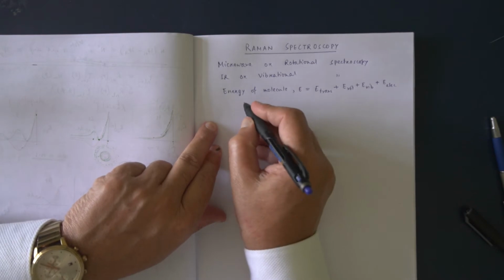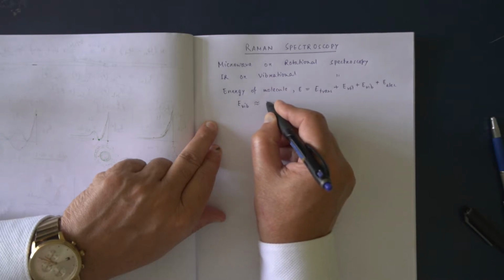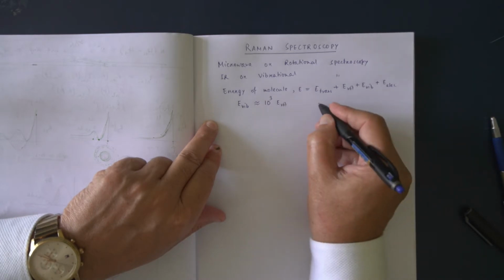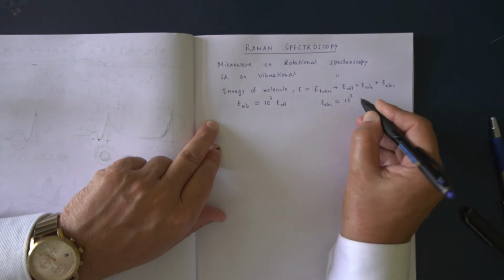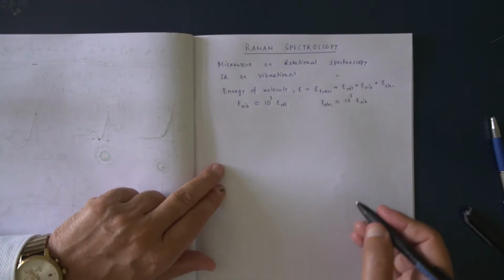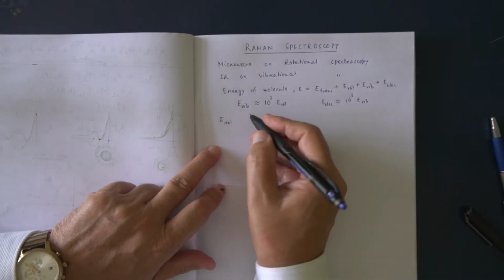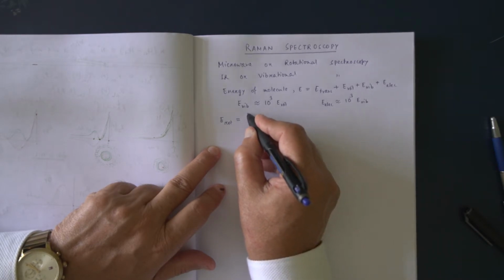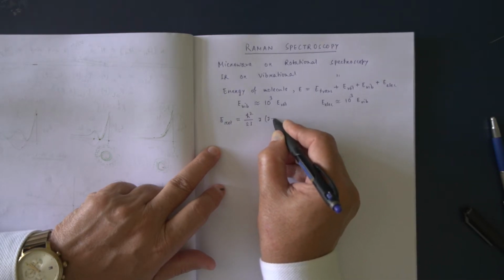Now here, vibrational energy is nearly 1000 times that of rotational energy. Again, electronic energy is nearly 1000 times that of vibrational energy. Now you know rotational energy is quantized. And what is the value of rotational energy? The value of rotational energy is h bar square by 2I into j plus 1.